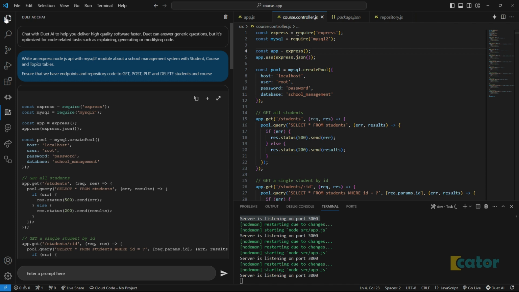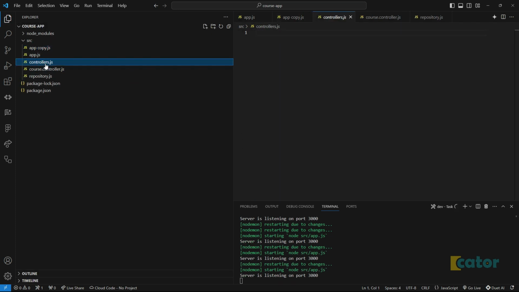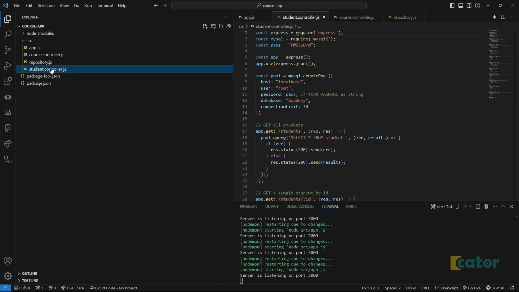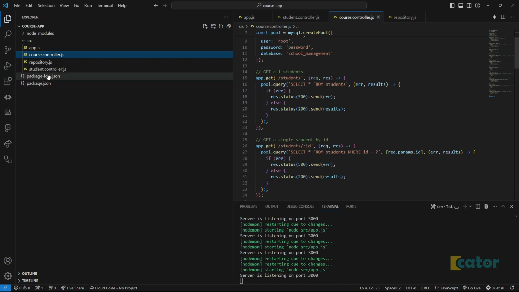Maybe we can do the very same for the other stuff. I can just remove this controller thing. No, that was for topics. Let's say student.controller.js. I like having the extension kind of consistent throughout.